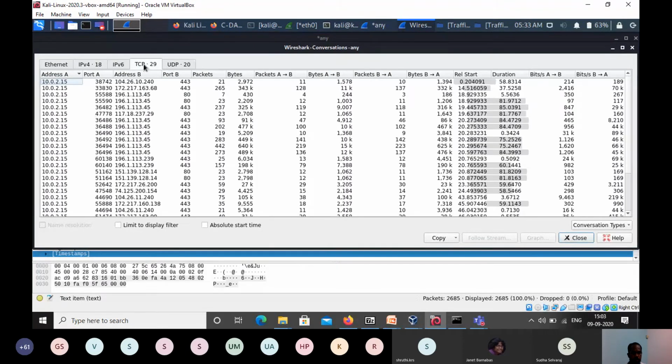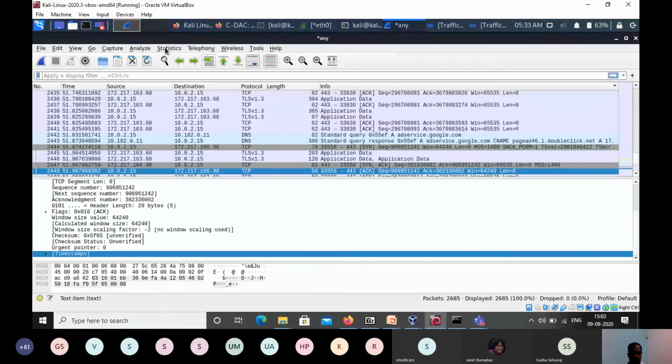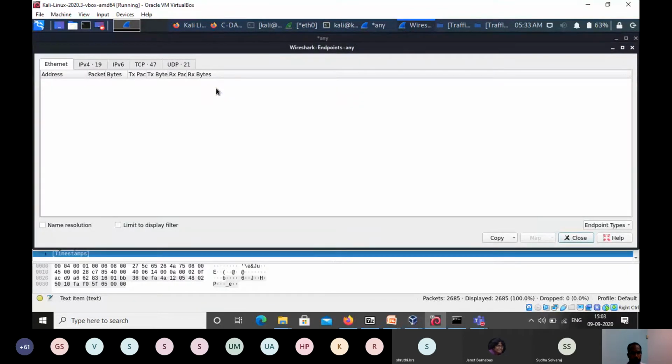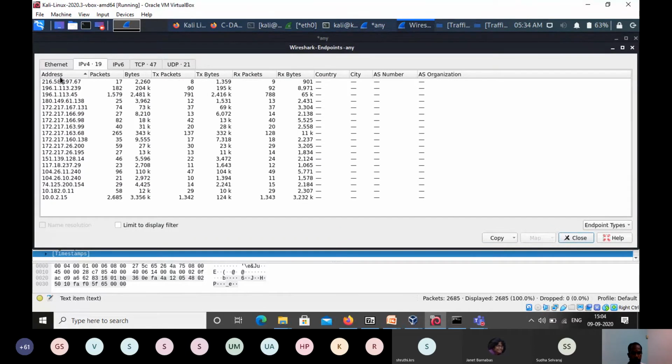And these are TCP related and these are UDP related. Okay. So this one feature may be useful, like statistics. Then from the endpoint, I'm not worried about A to B. I'm worried about a particular IP address. So that information will be provided here.